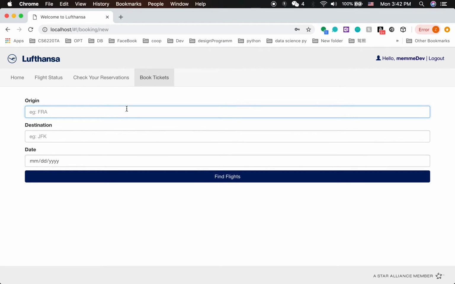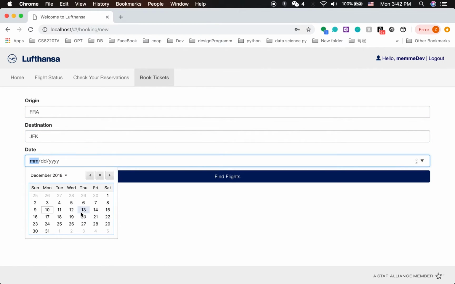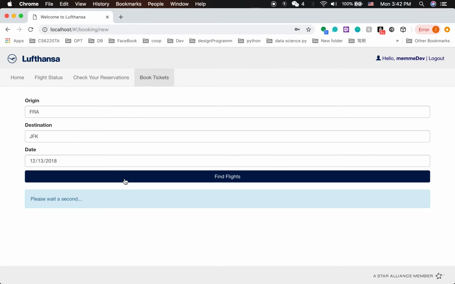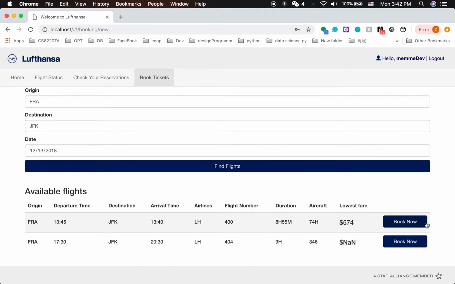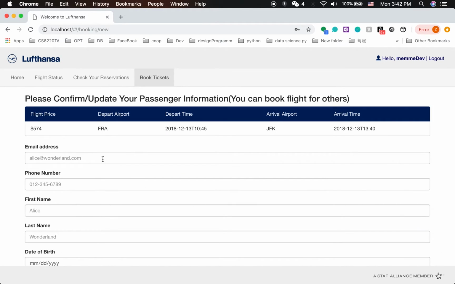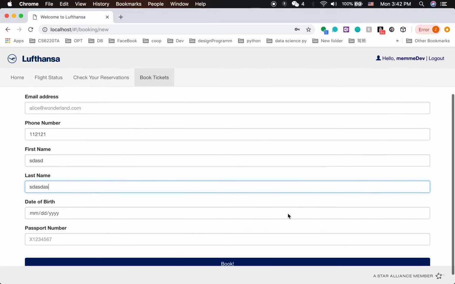Let's use a hint to book one, or whatever you want to use. Let's book a ticket for 3 days later. Okay, there are 4 flights. We book this. We input the passenger's information. First name, I don't care. Last name, date of birth.